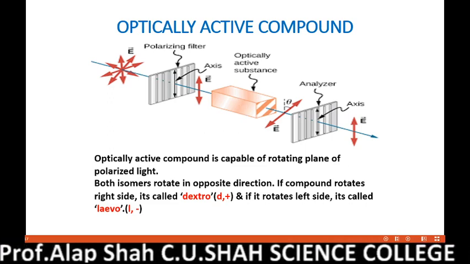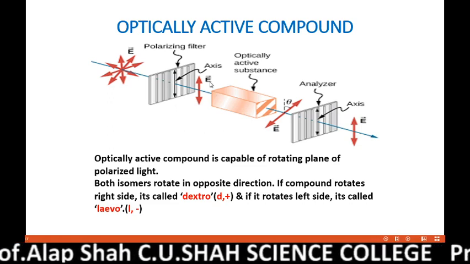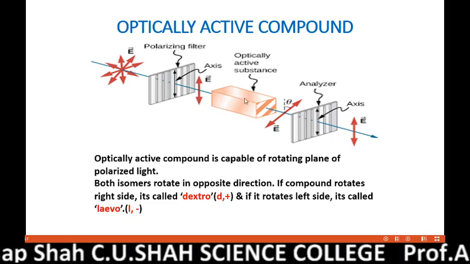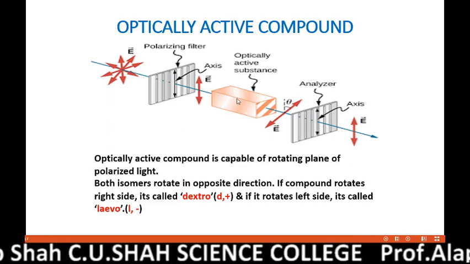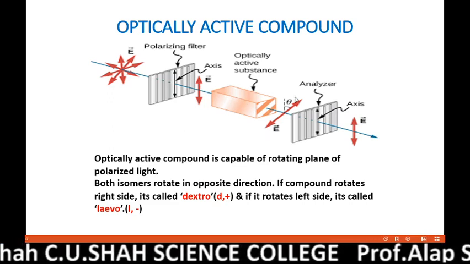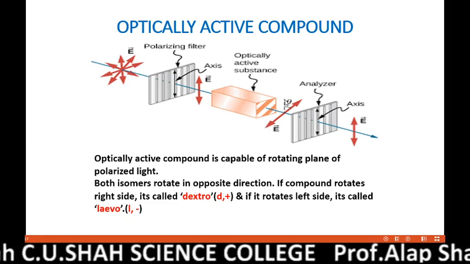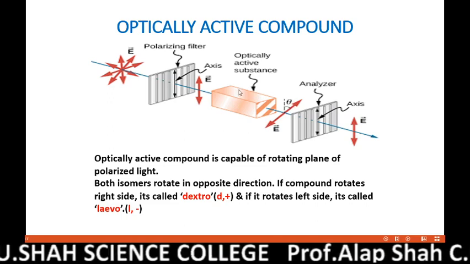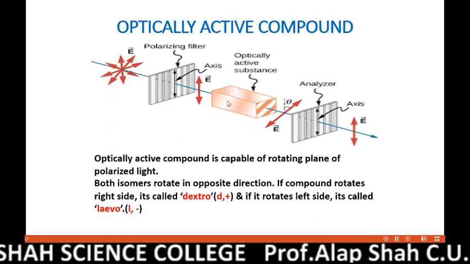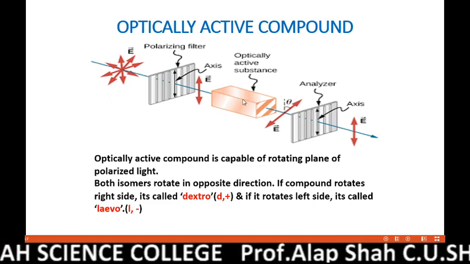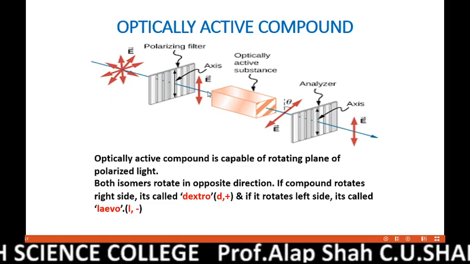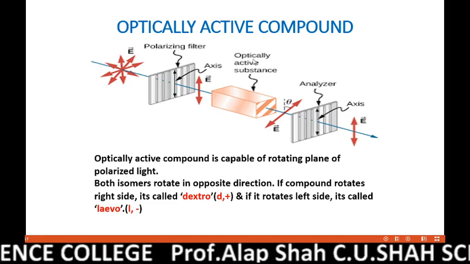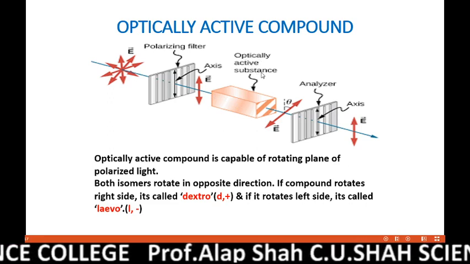But here, as you can see in the figure, this light wave when passed through this substance, after their interaction, is rotated at the angle theta. So we can say that the compound which we have placed is capable of rotating polarized light. That's why such a compound is called an optically active substance.